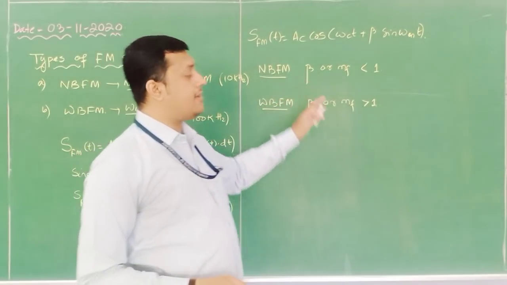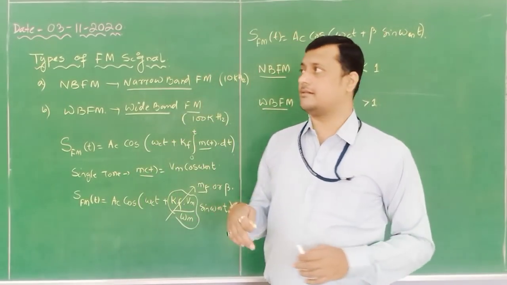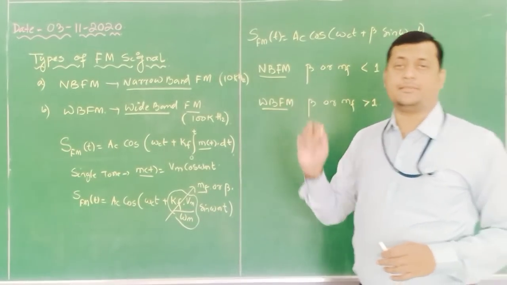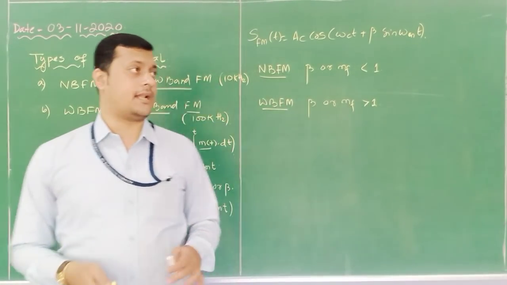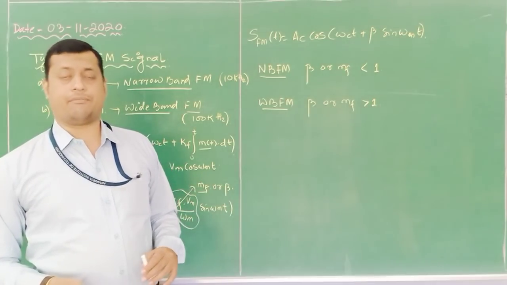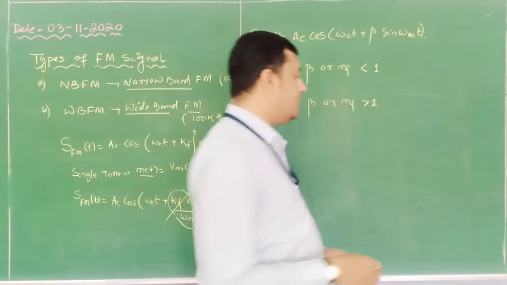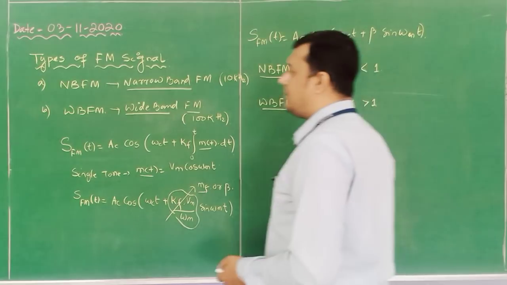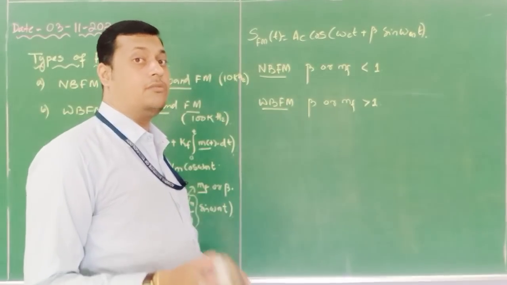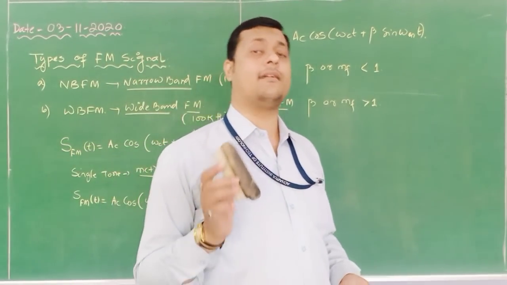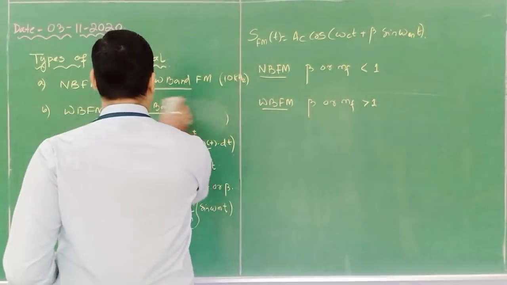Once this beta term is known through the calculations we did in the previous class, if beta is less than 1, then I can say that FM signal is called a narrow band FM signal. If my beta term is greater than 1, then I will say it is called a WBFM signal. Now using this assumption, we are going to discuss briefly the narrow band signal, its expression, the power content, and how it can be represented in the frequency spectrum, which is quite similar to the AM signal. That we will discuss first.